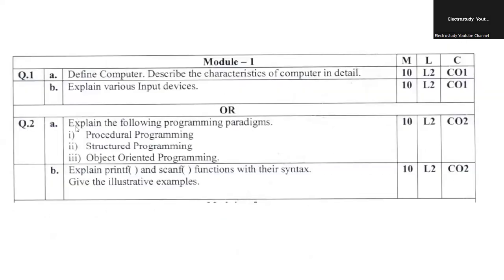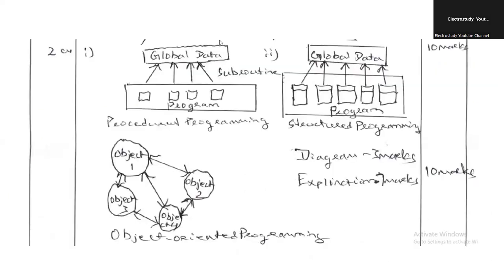Question number 2A, explain the following programming paradigms: procedural oriented programming, structured programming, object oriented programming. You have to explain in brief. For example, for question number 2A, this is how the answers can be written. Regarding procedural oriented programming, what are the major things? It is mainly based on function calling, frequent calling of the function. That is a major thing of procedural oriented programming.